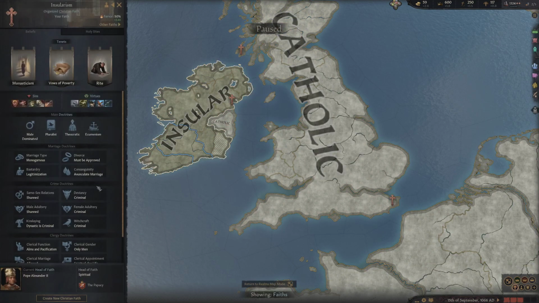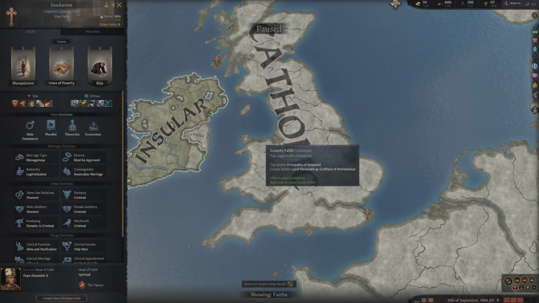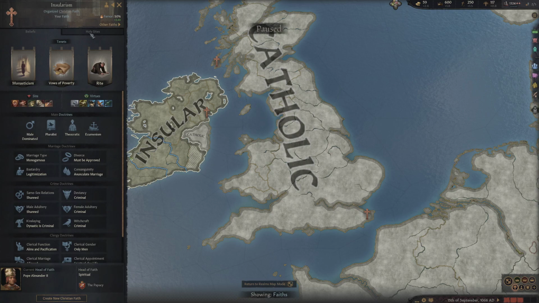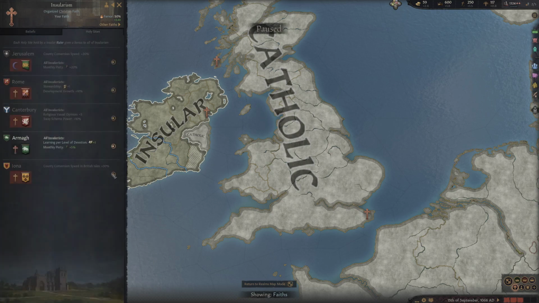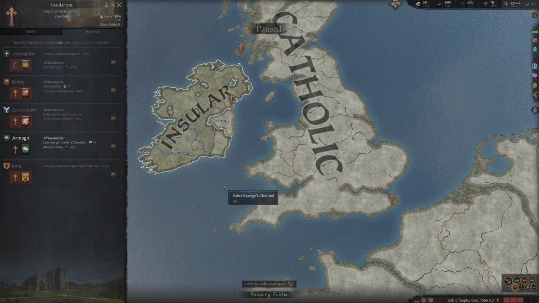If I go back to the religion screen, here we are, right where we left off. The other tab at the top is holy sites. Now, every religion will have 5 holy sites. In fact, I do lie, apologies. Some have more than 5 holy sites. For instance, when I changed my Hindu religion, I believe there were 7 off the top of my head. But every religion will at least have some holy sites. And if you look at these, you will be able to see where they are and who is in control of them. So as you can see, we have 5 holy sites.